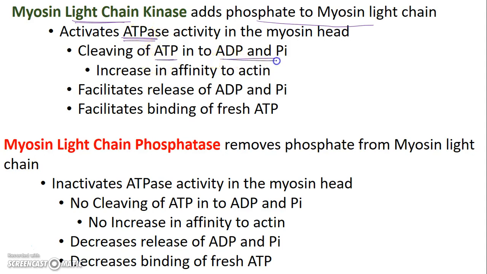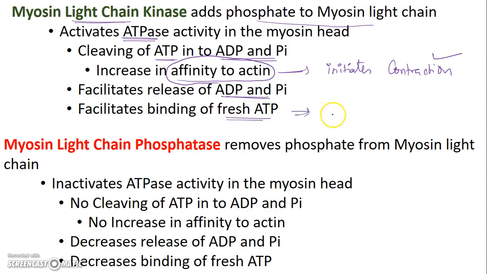Once the ATPase activity is added, the ATP is cleaved. Now ADP and Pi are bound. ADP and Pi binding leads to increased affinity to actin. The myosin now has a higher affinity to actin, so it initiates contraction. This causes the cross-bridge cycling, and the contraction process is initiated. And also this myosin light chain phosphorylation facilitates the release of ADP and Pi and binding of fresh ATP. So this is essential for the process of detachment.